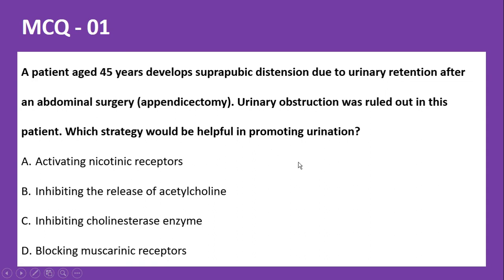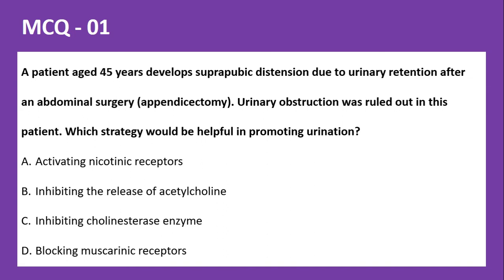So to increase the contraction of smooth muscles, you should know which receptors are present on the intestinal smooth muscle as well as on the detrusor smooth muscle. The receptors present on these two smooth muscles are the muscarinic receptors.